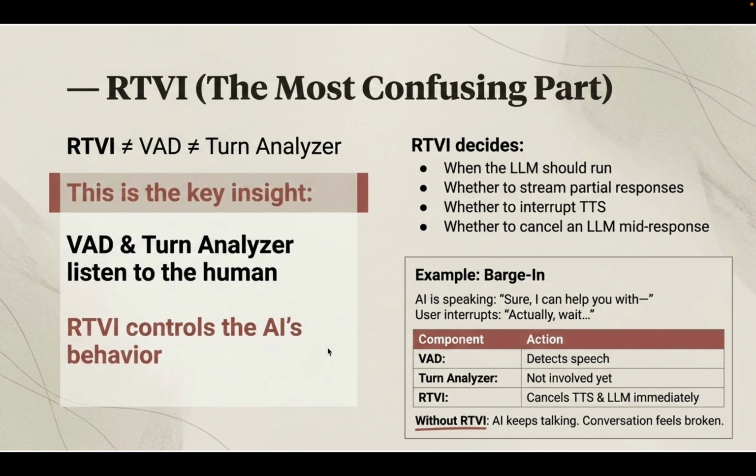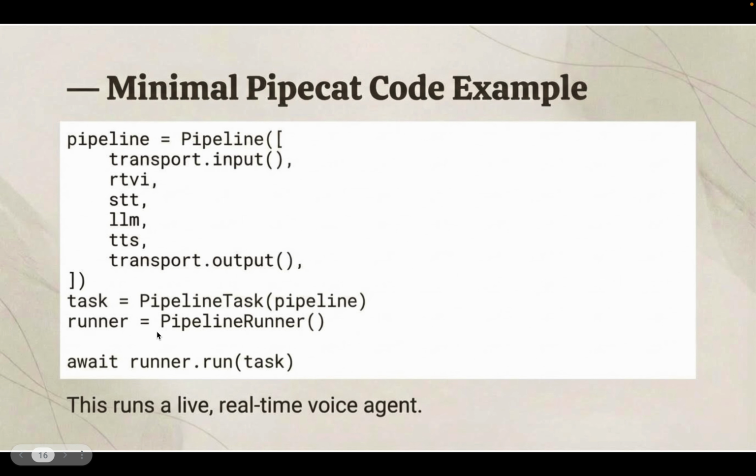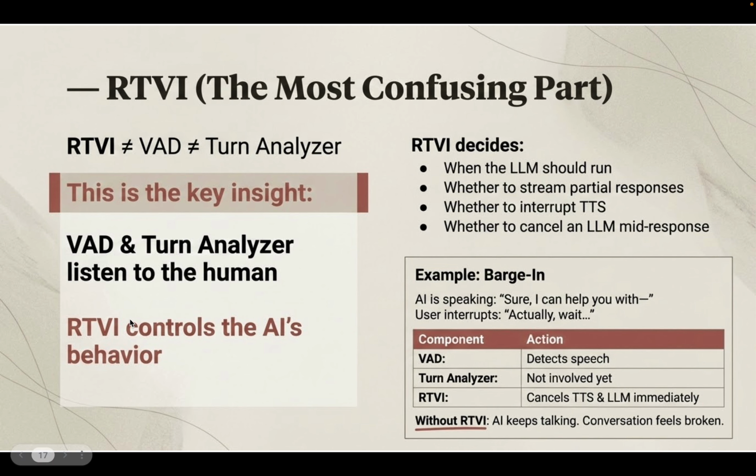And sometimes we get confused between RTVI, VAD, and the turn analyzer. VAD and the turn analyzer listen to the human, but RTVI controls the AI. In the Pipecat pipeline, we have RTVI above STT, LLM, and TTS because RTVI controls the AI behavior.